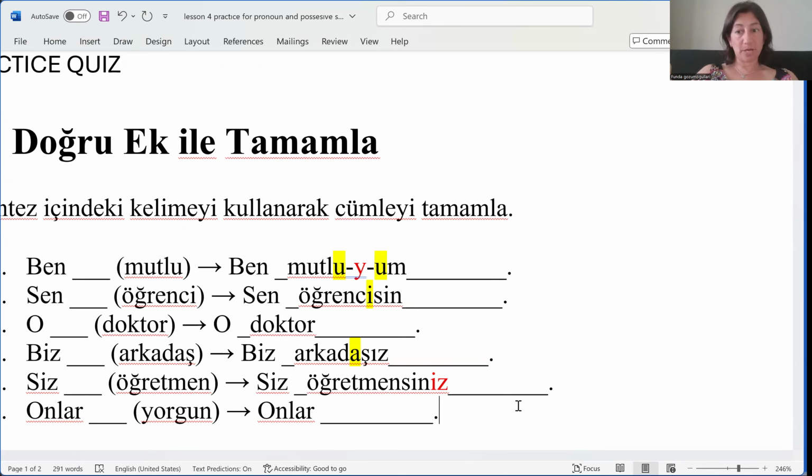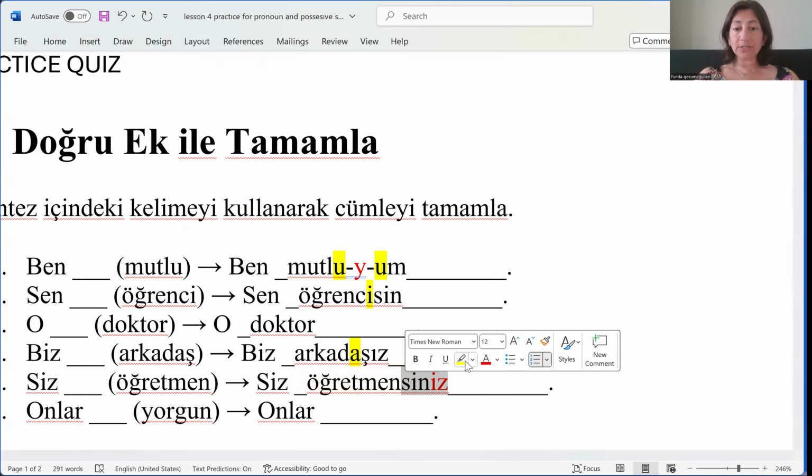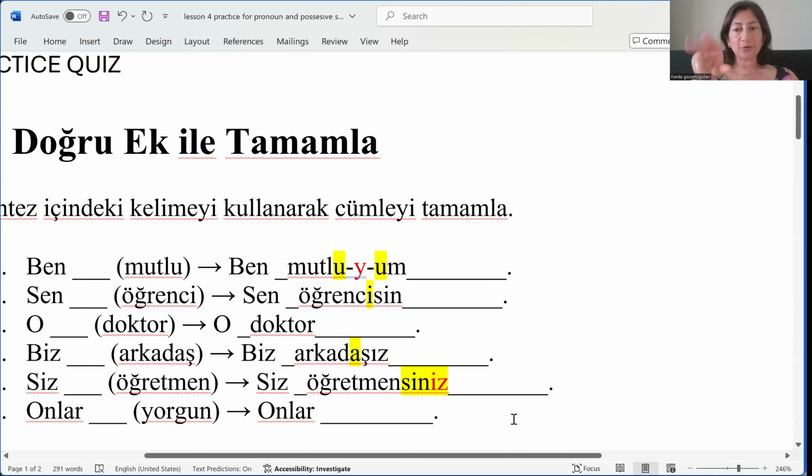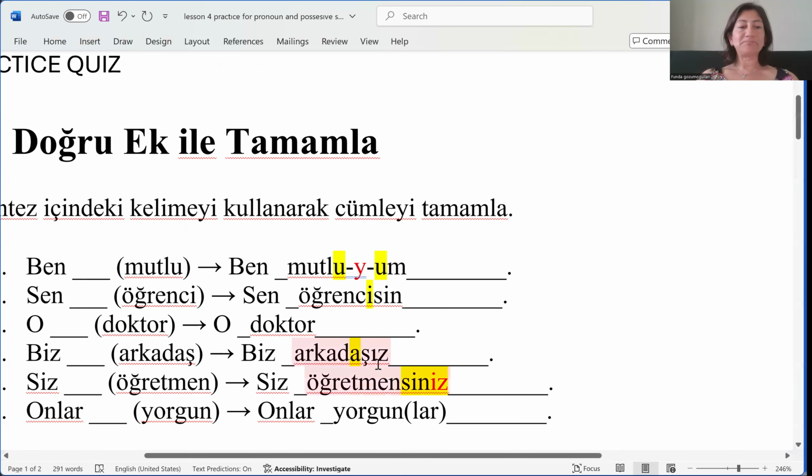But if your guest is a boss, then if you have to talk to him in a formal way, instead of saying hoş geldin, you say hoş geldiniz. But this is a little bit different because it's included by the suffix for you guys. Siz öğretmensiniz. Onlar yorgun. No suffix is needed, but optionally you can say yorgunlar.